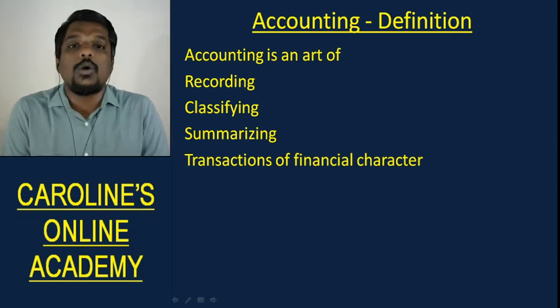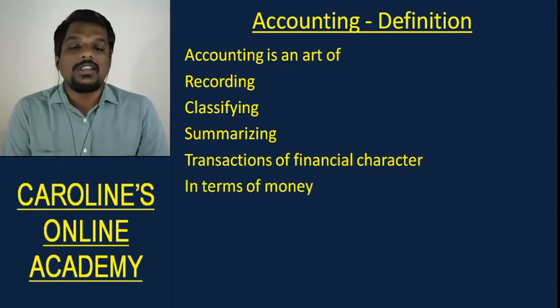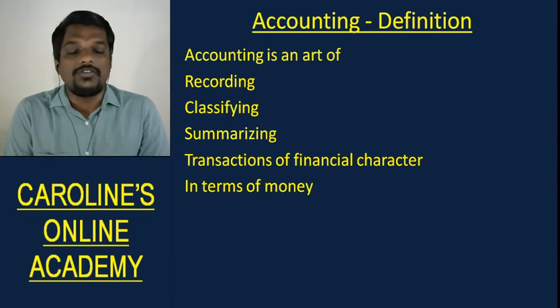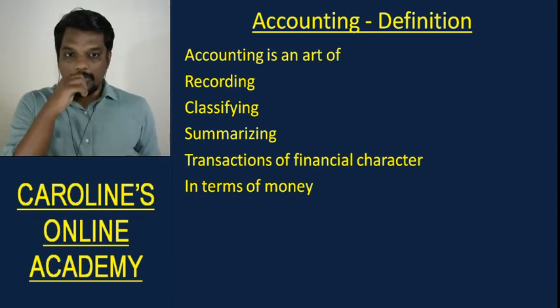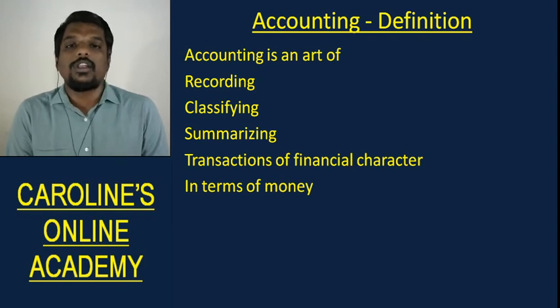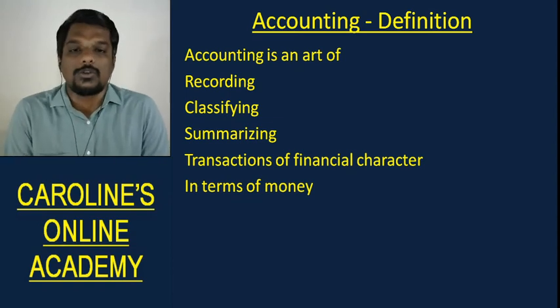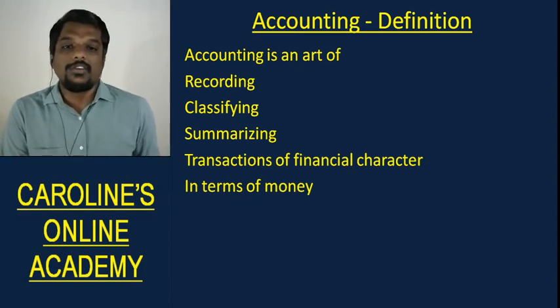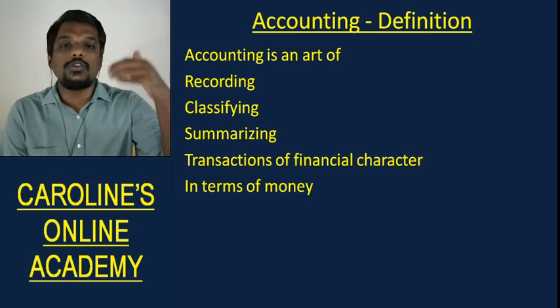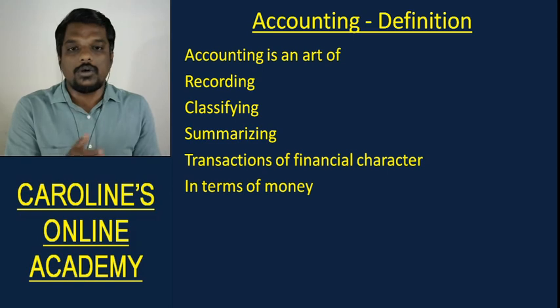Now in this case, how these guys measure is, they'll measure it in terms of money. For instance, when Dada asks what is the total sales of tea, you're not going to tell the number of cups of tea that you sell. You're going to say that tea was sold for so many rupees. For instance, 10,000 rupees I sold tea. So every transaction we are going to measure it in terms of the amount of money and record it in these books of accounts. Understood?